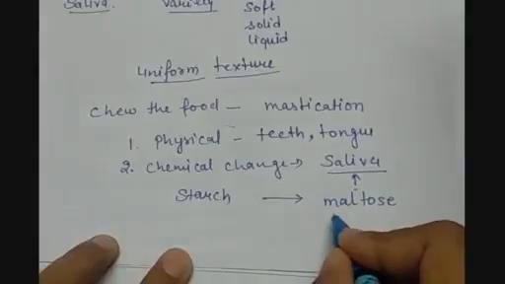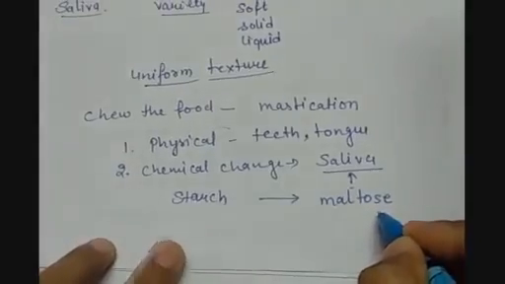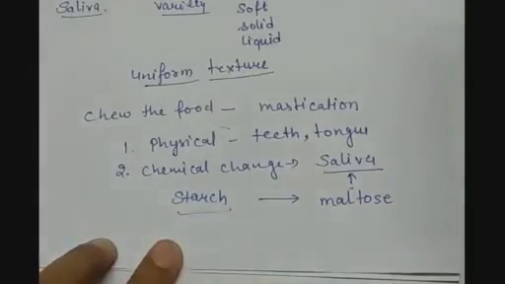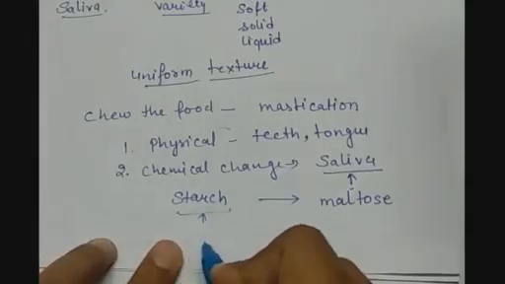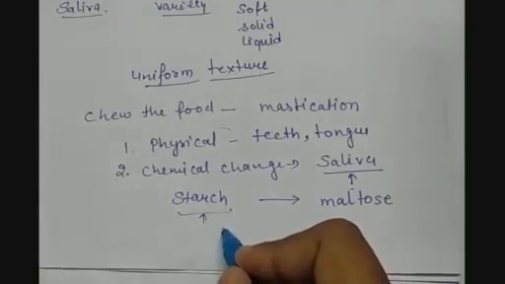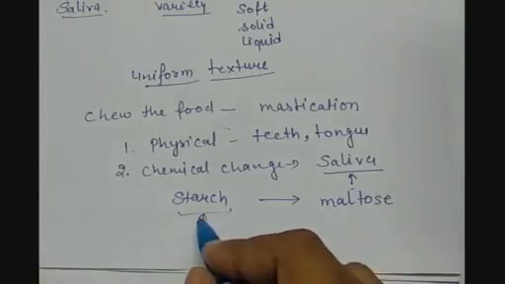But it's not as simple as glucose. What is starch? Starch is a complex chain of glucose. So this is the actual form in which plants store their food. They make their food in the form of glucose, but they store the food in the form of starch.